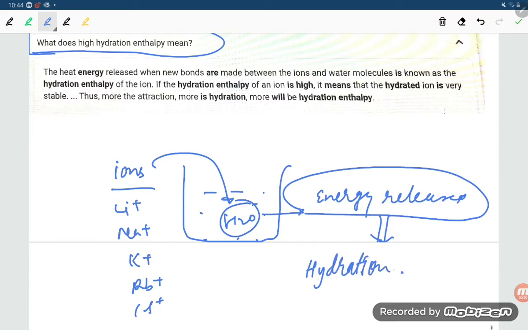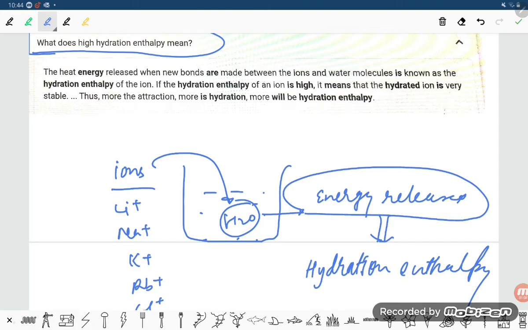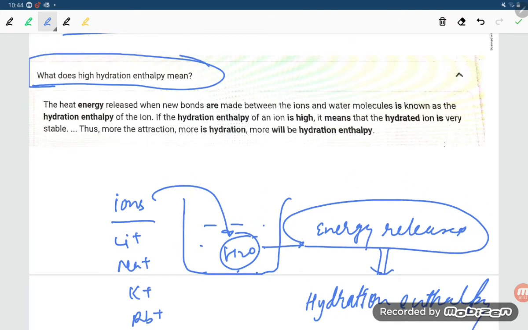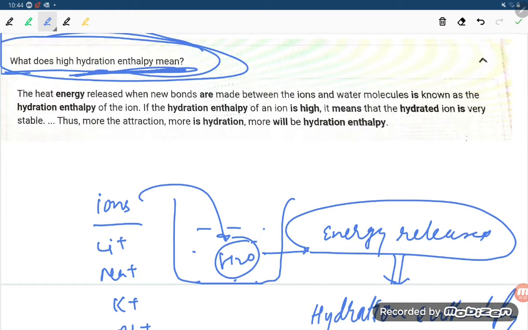In a very simple way, hydration enthalpy is the energy released when ions get dissolved in water. So the very first questions are there. I have taken many questions here in the slide. Let us try to understand with the questions. What does high hydration enthalpy mean? What is the meaning of high hydration enthalpy? Student, it is the heat energy released when new bonds are made between ions and water molecules.